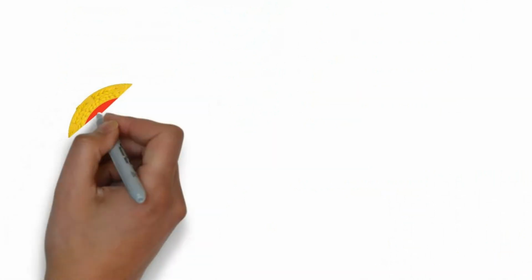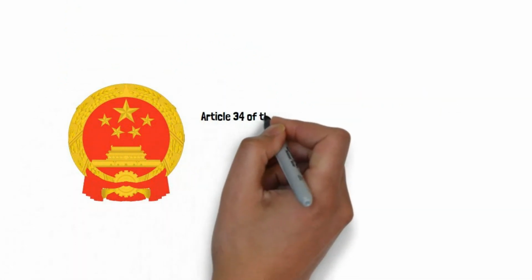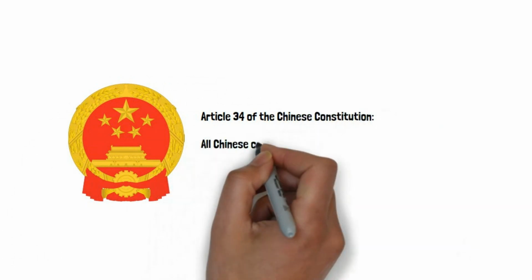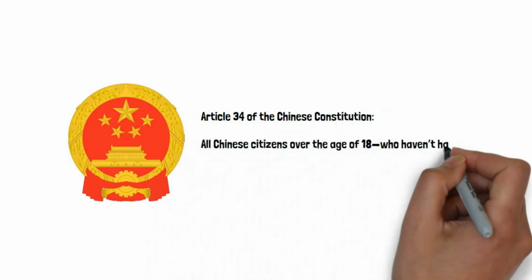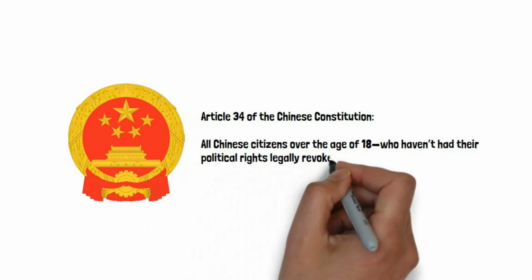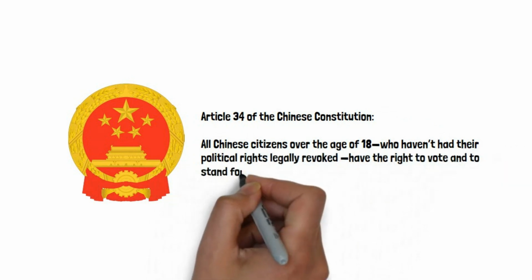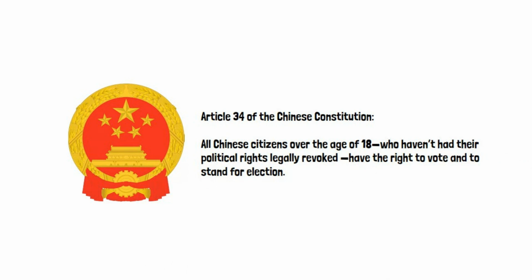According to Article 34 of the Chinese Constitution, all citizens over the age of 18 who haven't had their political rights legally revoked have the right to vote and to stand for election. However, to see how these elections really function, we need a quick crash course on how China's government is structured, which can be simplified into three layers.